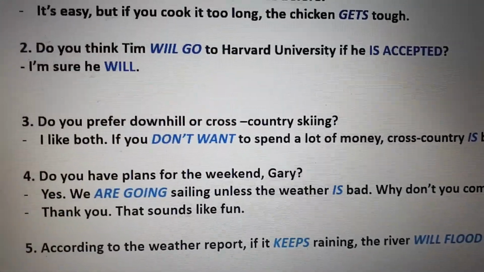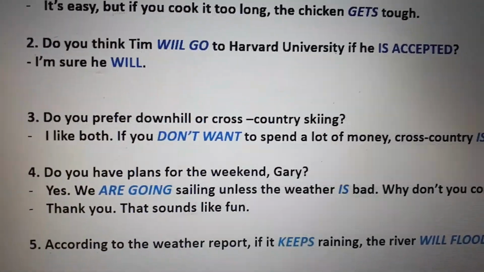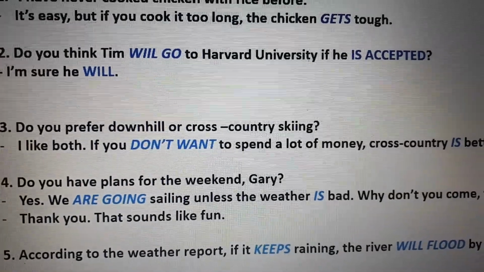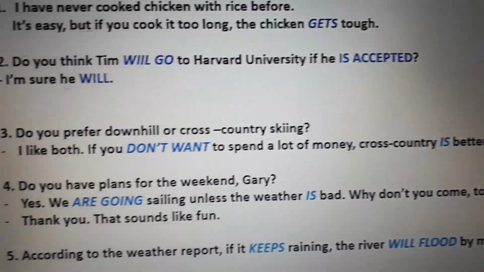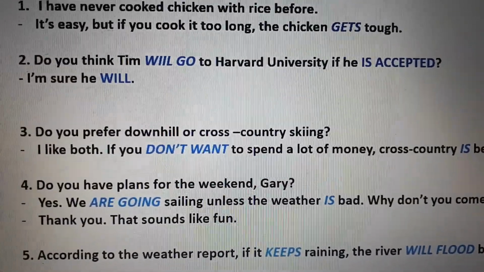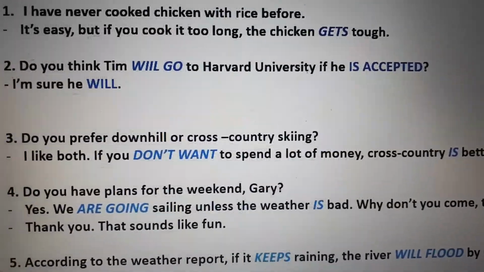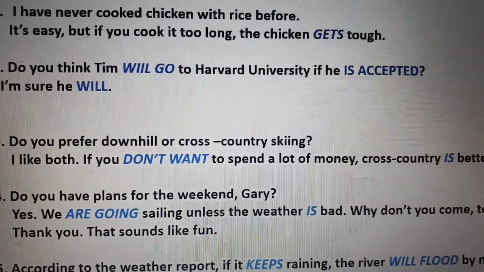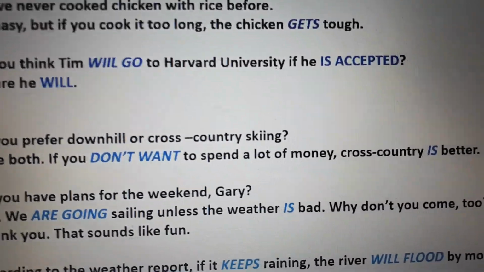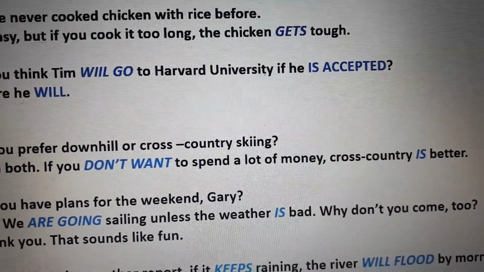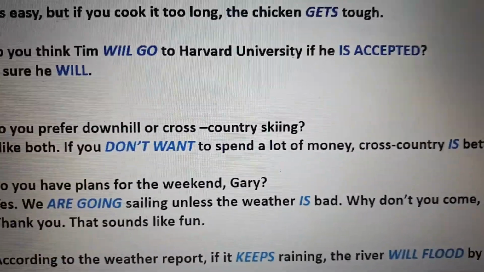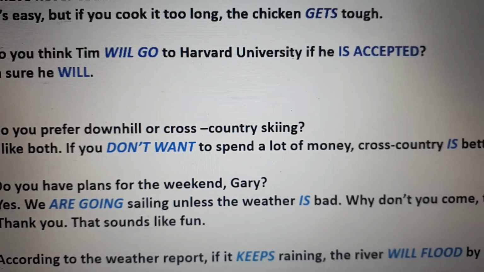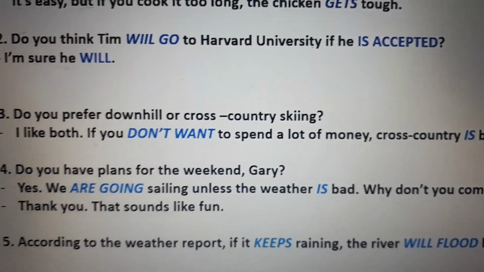Do you have plans for the weekend, Gary? Yes, we're going sailing unless the weather is bad. Why don't you come too? Thank you. That sounds like fun. Okay, we are going, future progressive, okay? So that's why we need is and not was or be, okay? Is, because you need the auxiliary or the action in simple present.